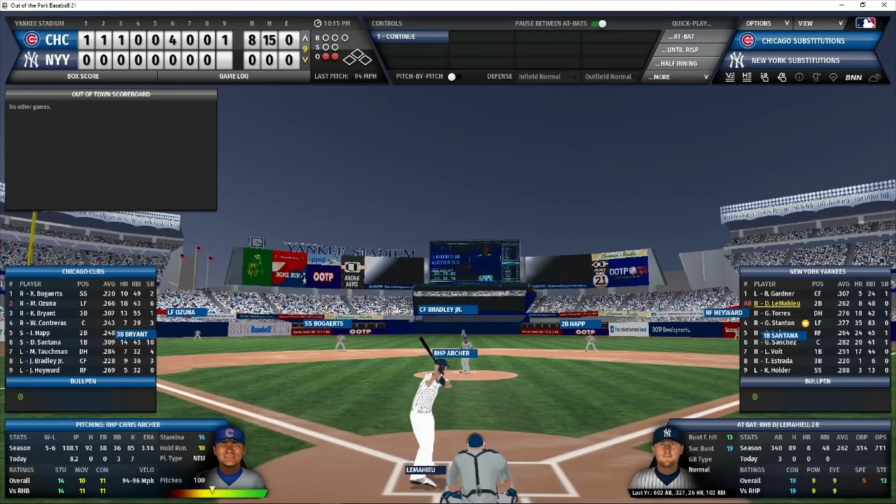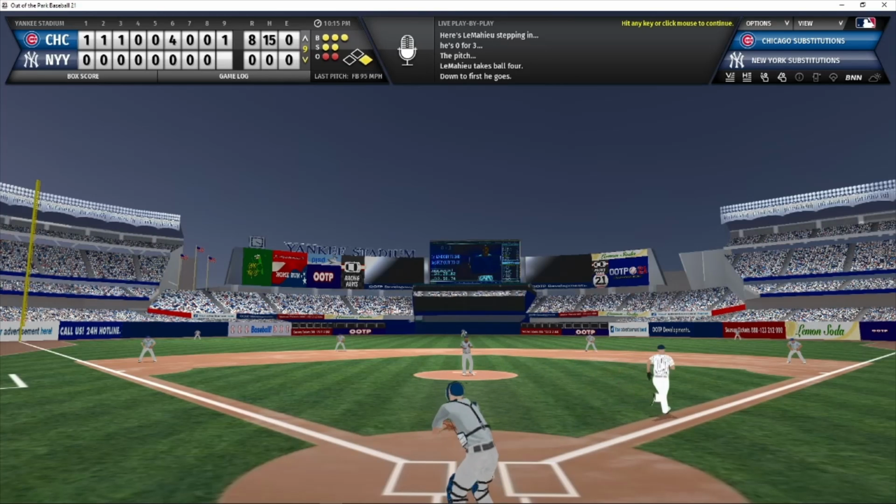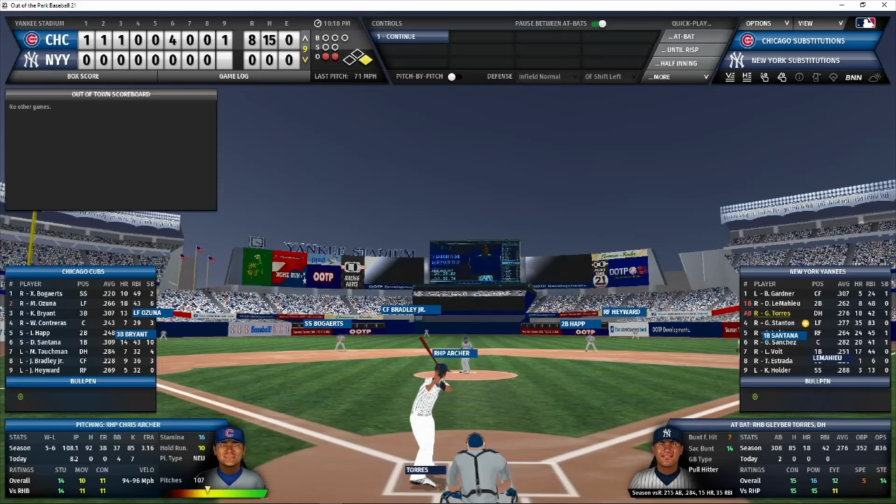Archer, standing on the precipice here in the bottom of the 9th inning. There are 2 outs. There's nobody on base. The Yankees are down to their final out, and DJ LeMahieu is going to represent their final opportunity here in this game. Full count pitch. LeMahieu waits from Archer, and that is high. It is ball 4. So down he goes to first, and Gleyber Torres is going to be the batter.